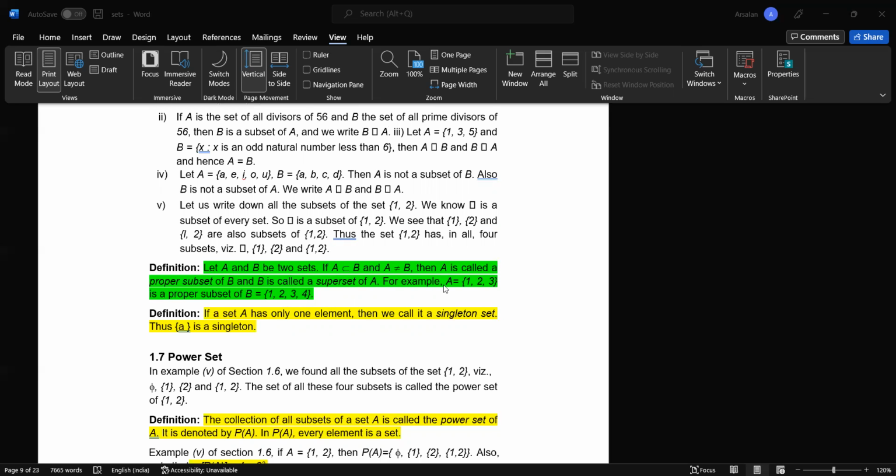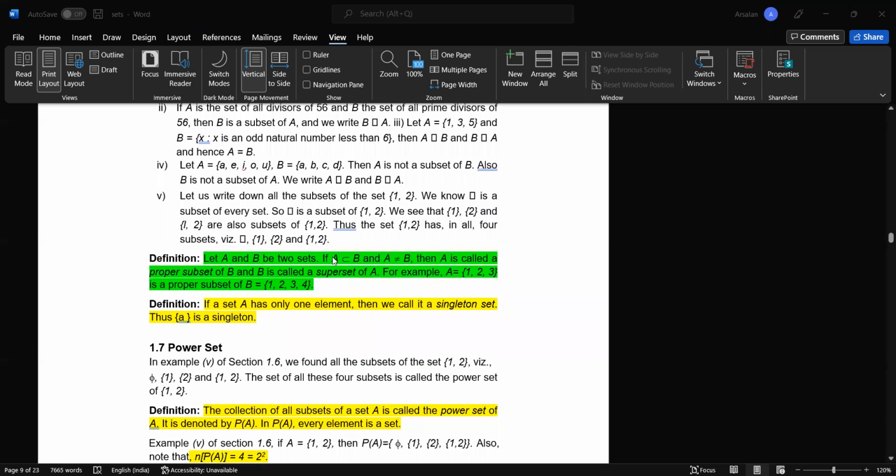As we can see, 1 2 3 is present in A, but A does not contain all the elements of B. It contains only three elements of B, and B consists of 1 2 3 4. So A is called a proper subset of B. But if both these sets consist of the same elements, then this set is not considered a proper subset.